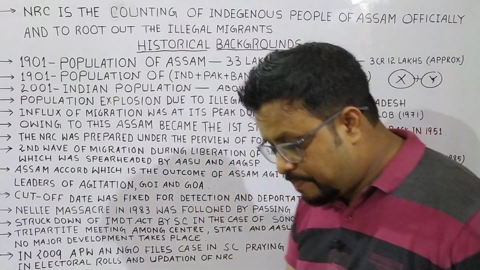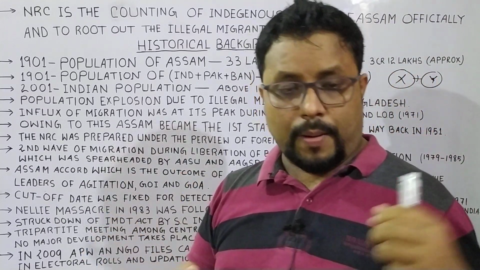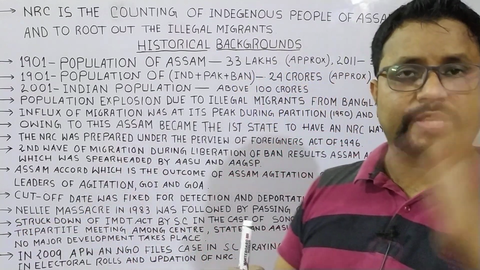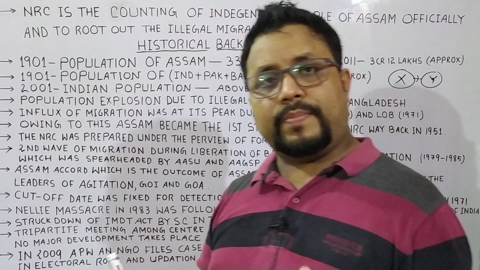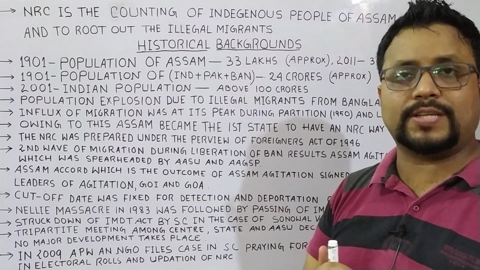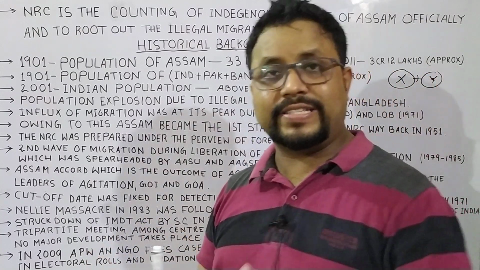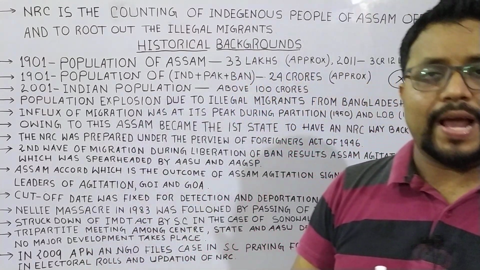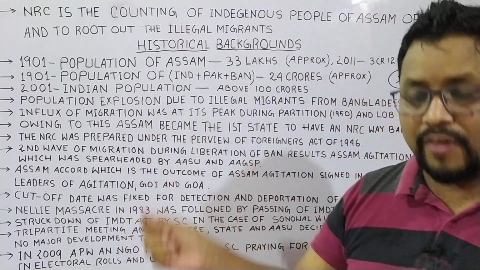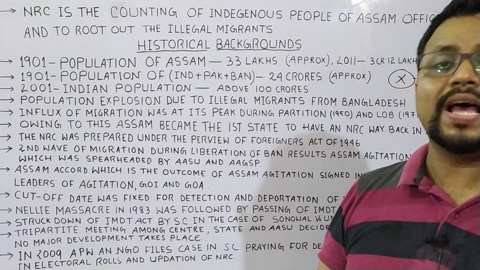I already mentioned that when the Pakistan army brutally tortured the Bengali speaking people in Bangladesh, most of the Bengali people fled into the states of Assam, Tripura and Bengal, and the maximum number came to Assam. This made the people of Assam insecure, due to which the Assam Gana Sangram Parishad and the AASU made a platform for agitation, and this is called the Assam agitation. The Assam agitation was held for 6 years, from 1979 to 1985, and in 1985 the outcome of the Assam agitation was the Assam Accord.